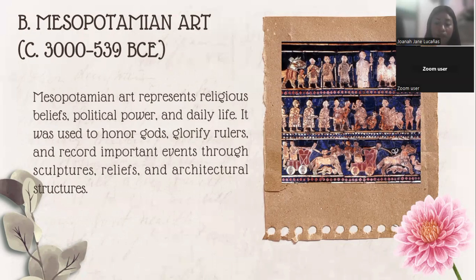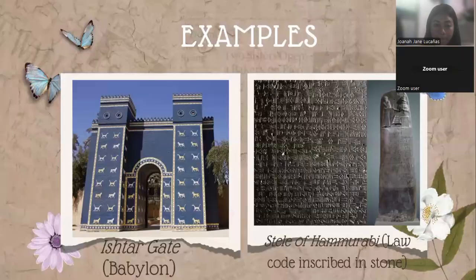So Mesopotamian art has ziggurats or temples, cylinder seals, statues of gods and kings, and they used cuneiform writing on clay tablets. Examples for this are the Ishtar Gate and the Stele of Hammurabi.